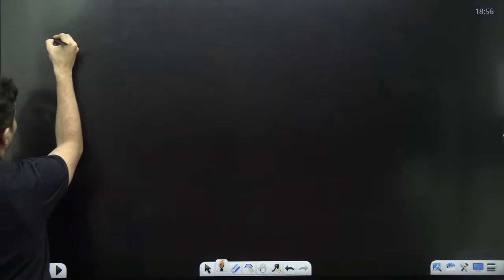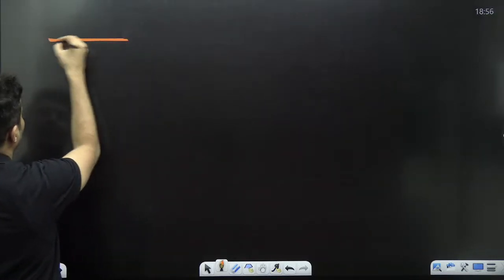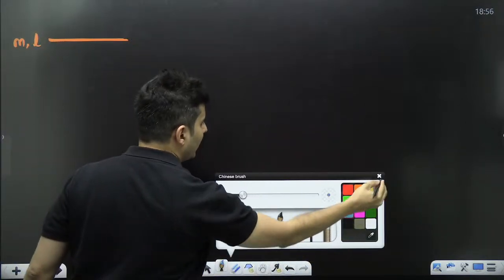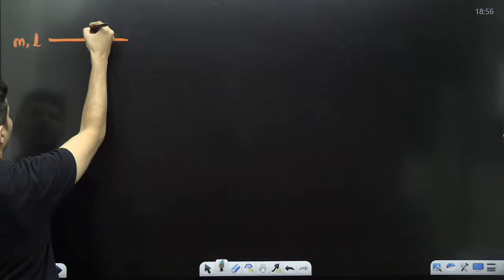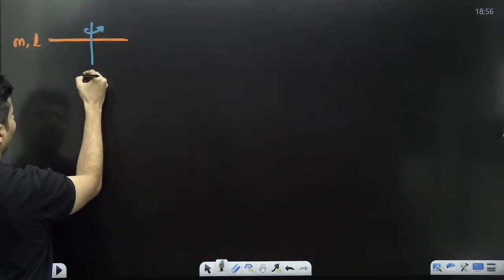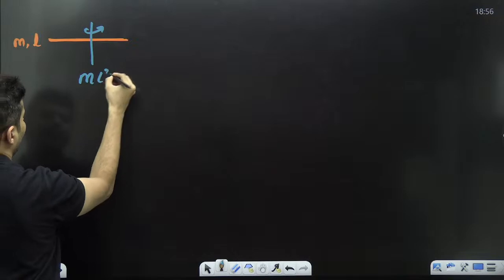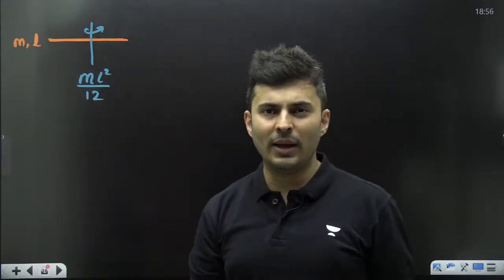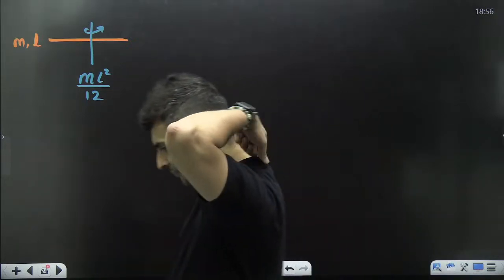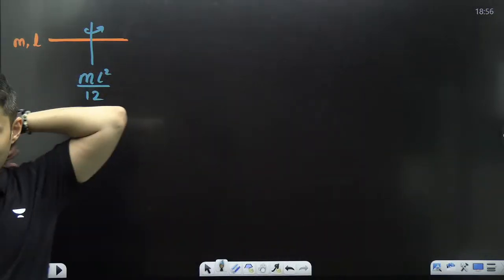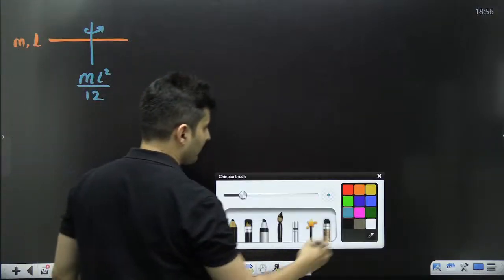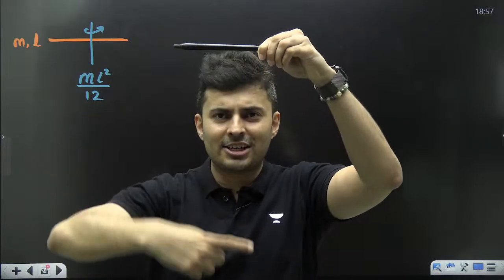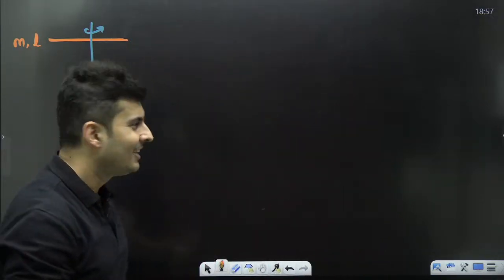Observe. If I take a rod of mass M, length L, and I rotate it about this particular axis, what is the moment of inertia? It is just going to be ML square by 12. Yes? Okay. Now, what next? Imagine I stretch the rod. What will it become? If a rod is stretched, it will become a sheet.